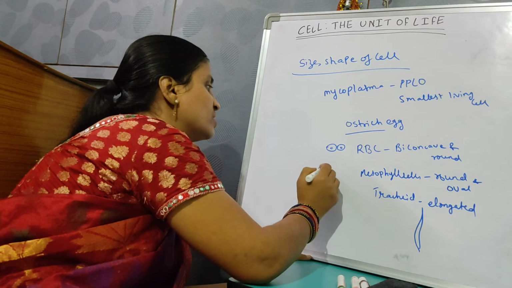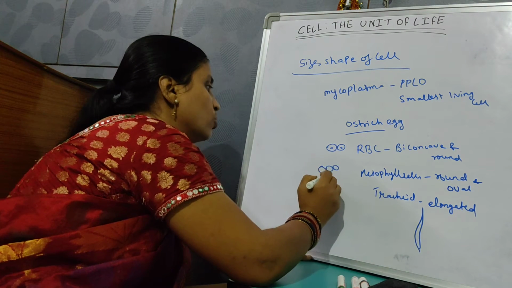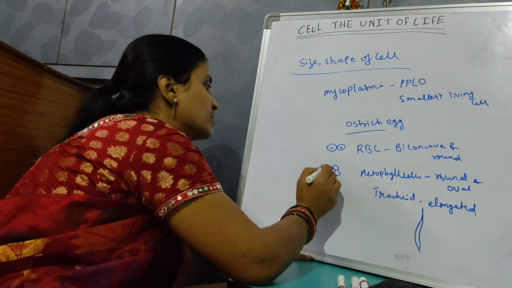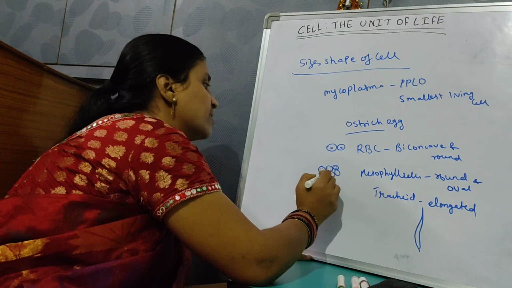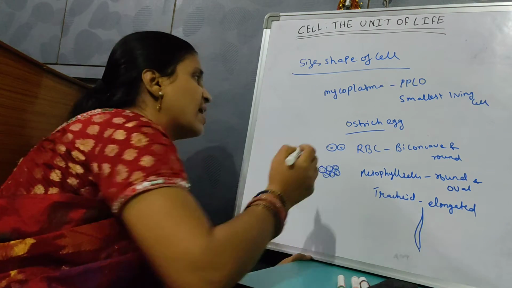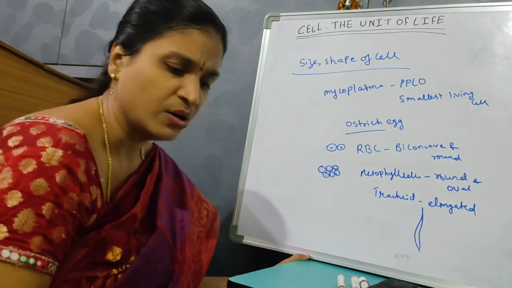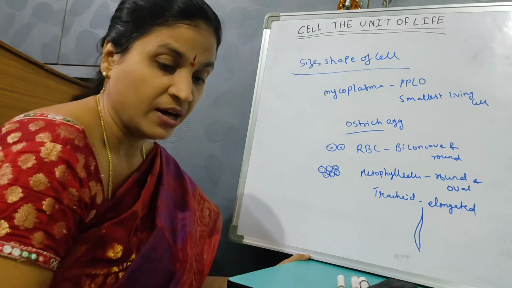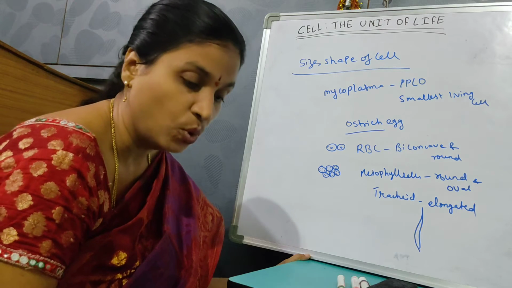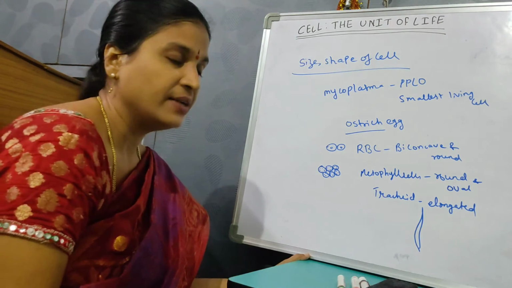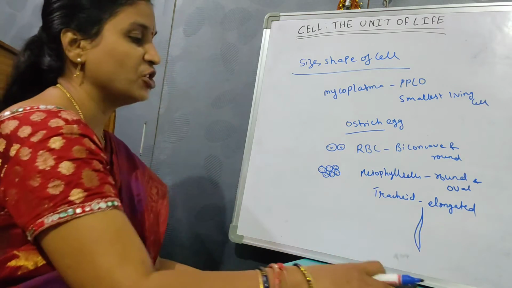If you take the mesophyll cells, they are round and oval, and inside the cytoplasm the chloroplast will be present like this. So the cells vary greatly in their shape and size. They may be disc-like, round, oval, cuboid, columnar, thread-like, irregular, like that. And this is about the size and shape of the cell.